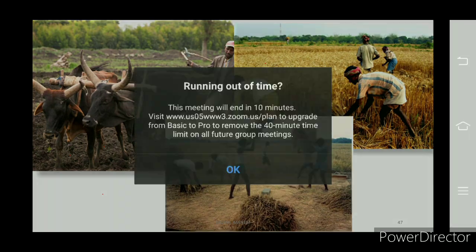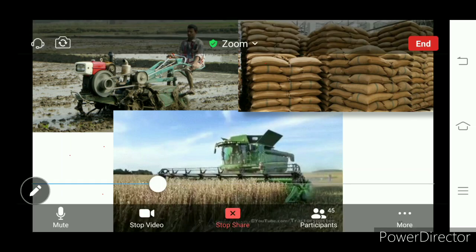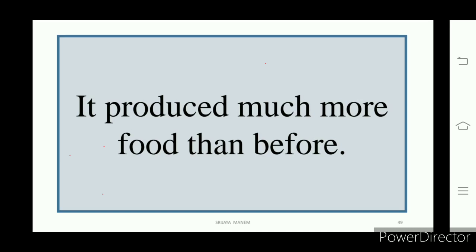This is the early stage, where everything was done manually. And here you see that a harvester machine is there. This machine is used to cut the crop, so it can do the work in an easy way, taking very little time. So technology made the agriculture sector increase its production. Agriculture sector production increased when farming methods changed. It produced much more food than in previous years, where the traditional way was used.